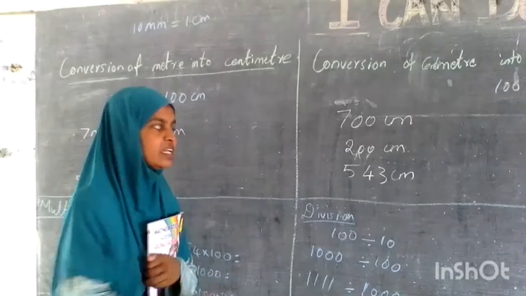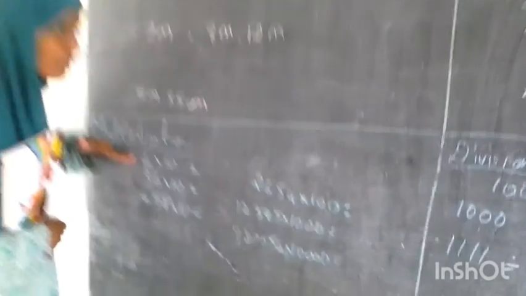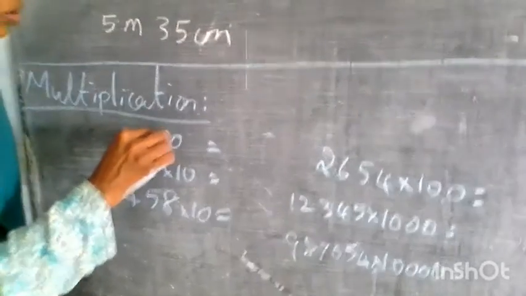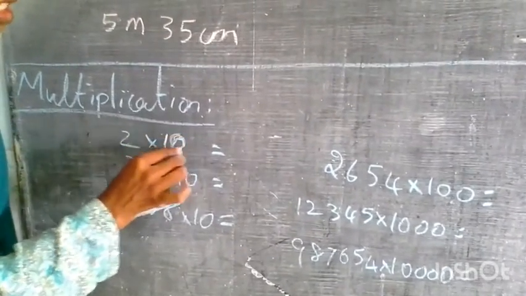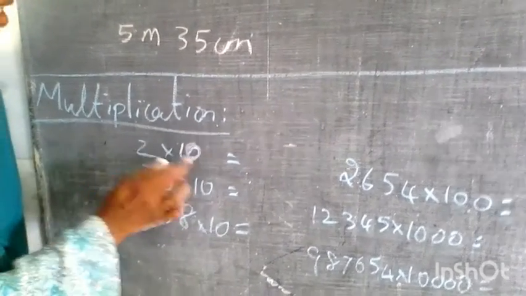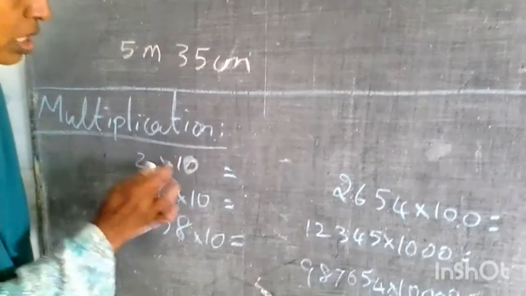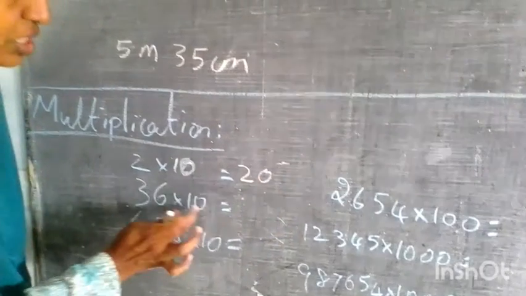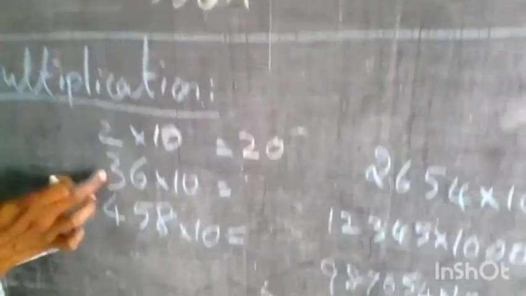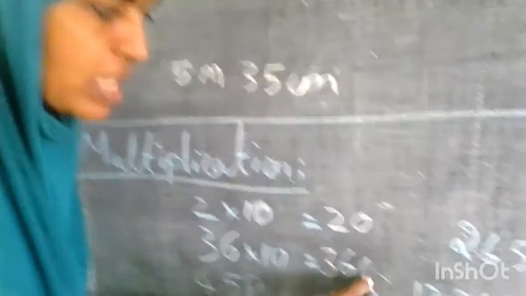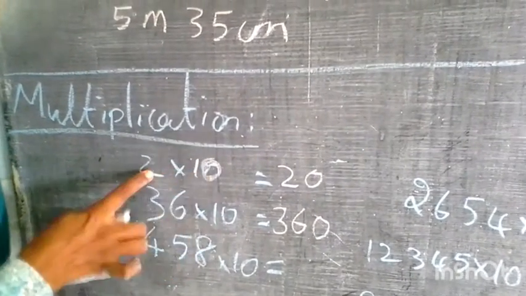Before starting, first let us try to understand the multiplication and division of numbers. First let me multiply 2 with 10. 10 means 1 and 0. Remember always this: whatever the number may be, if we are multiplying with 1 and 0, the 0 has to be put next to the number. That's it. So here 36 into 10: you have to put 36, and next to that number you have to put 0, because we are multiplying by 10, right?